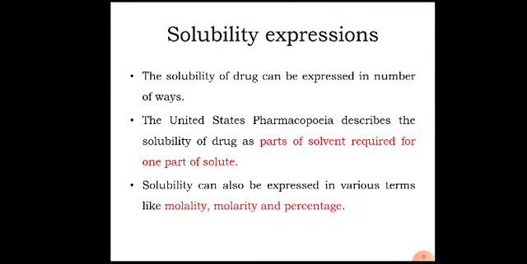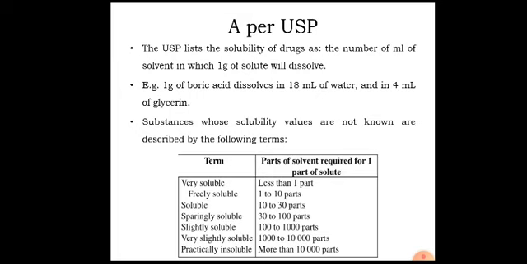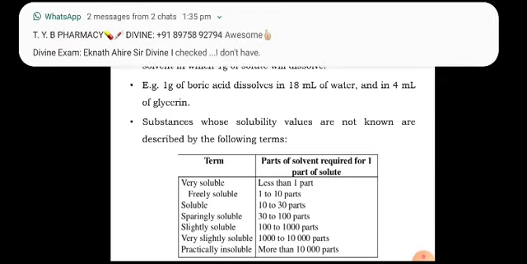Then we have to next see solubility expressions. For telling the solubility of a particular solute in a particular solvent, we have to express the solubility. This solubility can be expressed in different ways, either in qualitative way or in quantitative way. Now in qualitative way, as per USP, solubility is given as follows.